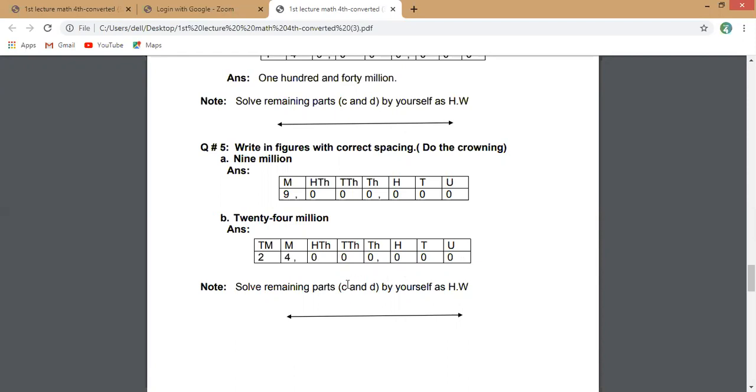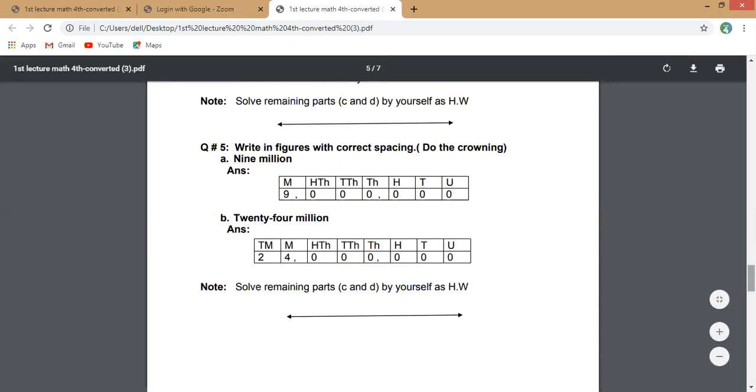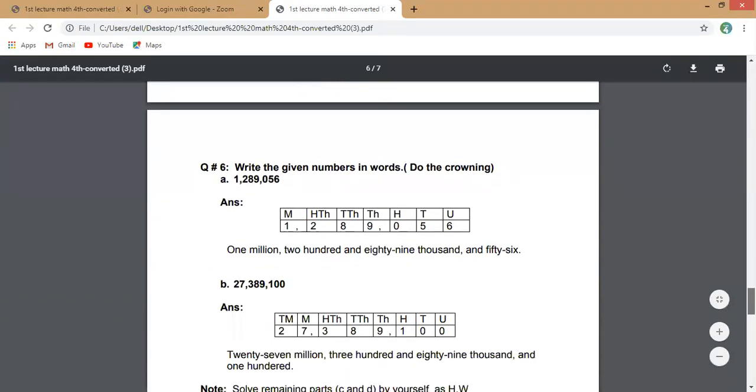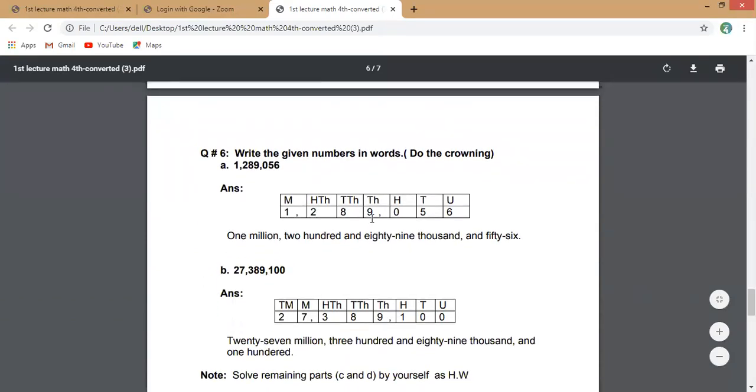Solve the remaining parts C and D by yourself as questions A and B. And after solving question number 5, you will put an ending line. After every question, you will put an ending line to make it a separate question. Now come to question number 6. What is question number 6? Write the given numbers in words.